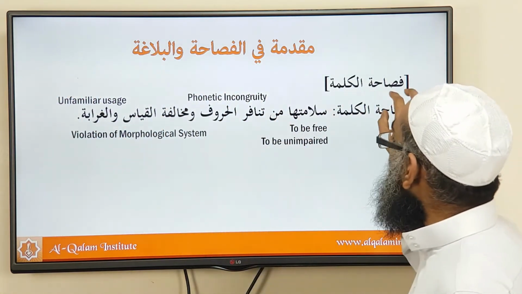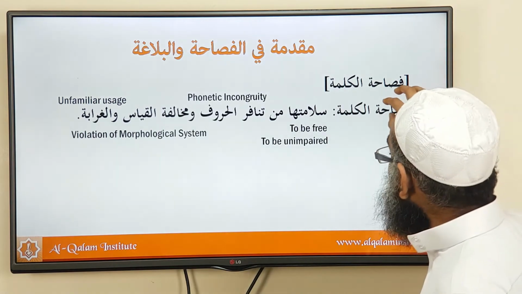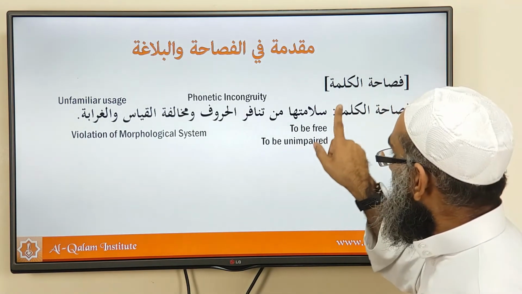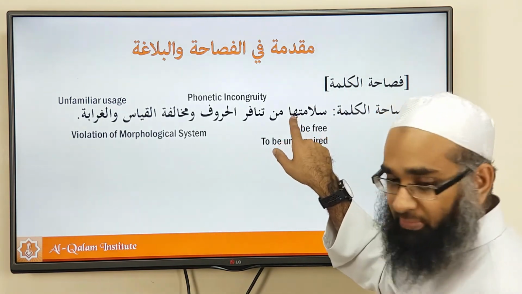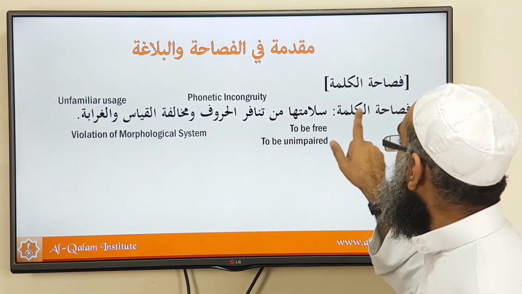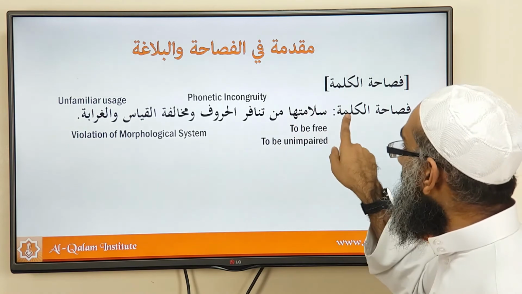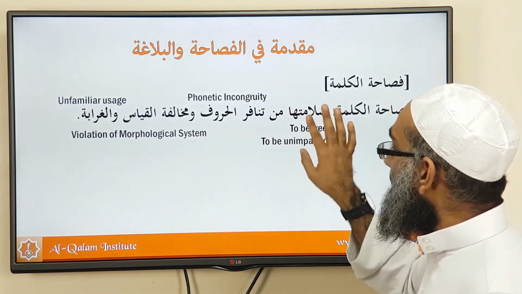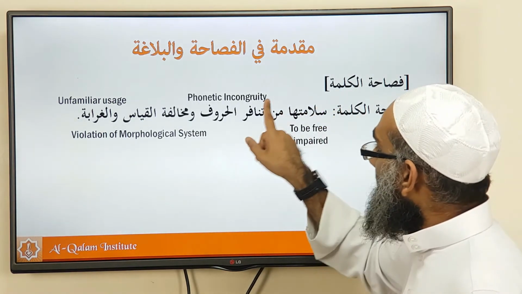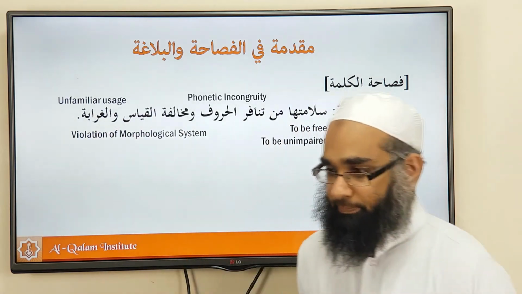So it says here that fasahatul kalima, the eloquence of a word, its hazami refers back to what? The kalima. So the fasaha and the eloquence of a word is salamatuha, is that word being free or unimpaired, not hindered by one, two, three things.